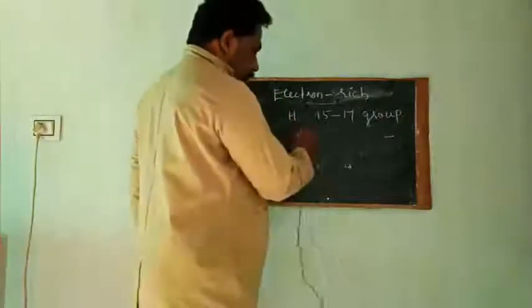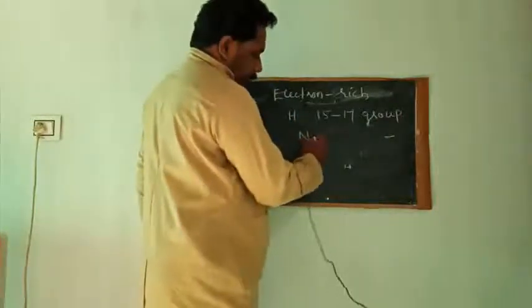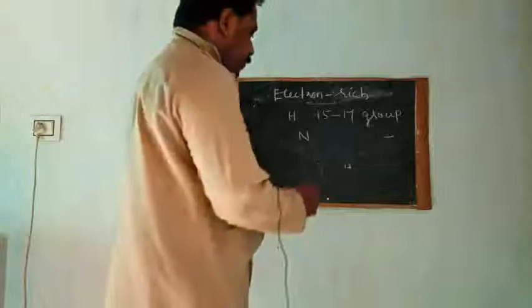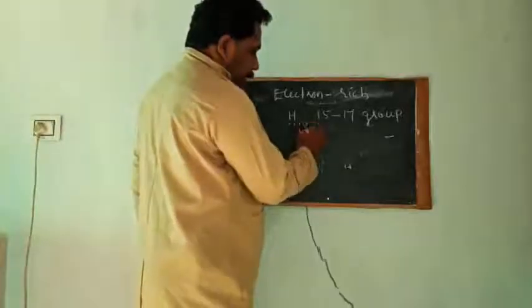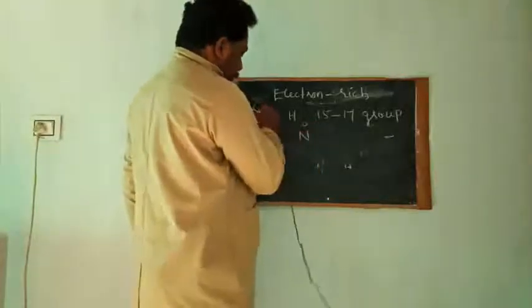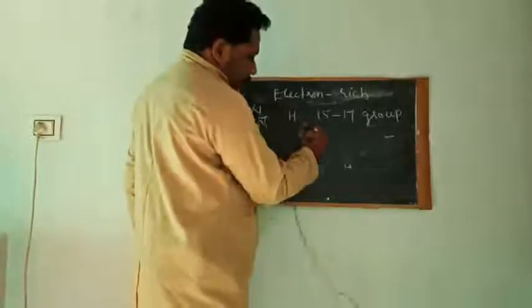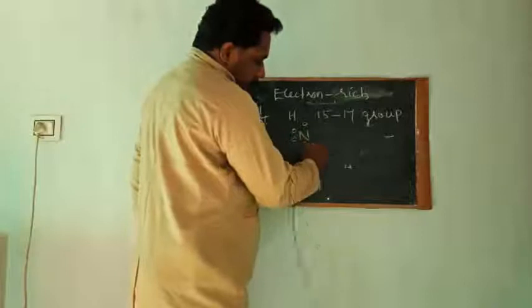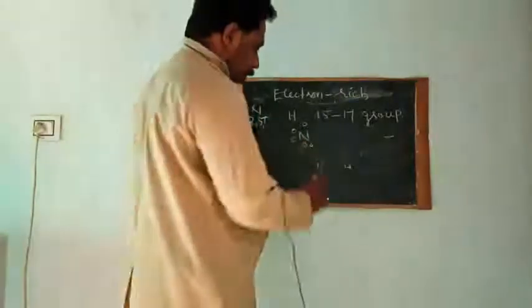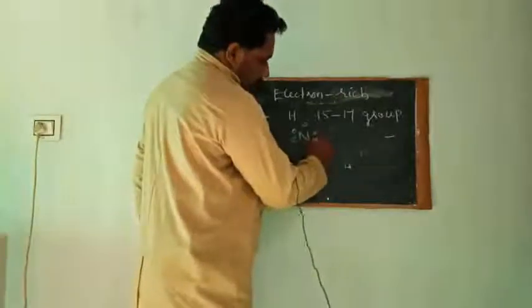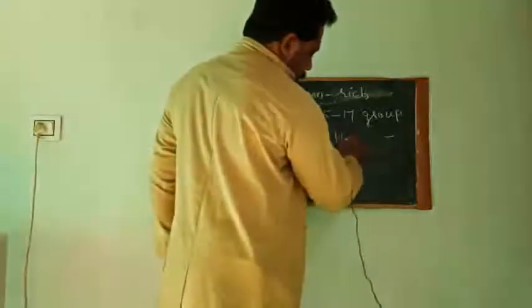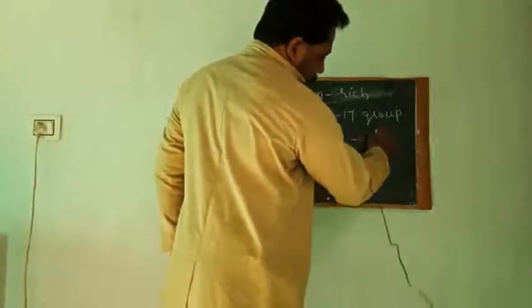For example, nitrogen. How many electrons are there in the outermost shell of nitrogen? 5, right? The atomic number of nitrogen is 7. Electronic configuration is 2, 5. So 5 electrons will be there in the outermost shell of nitrogen. And when it combines with hydrogen, it will form NH3.